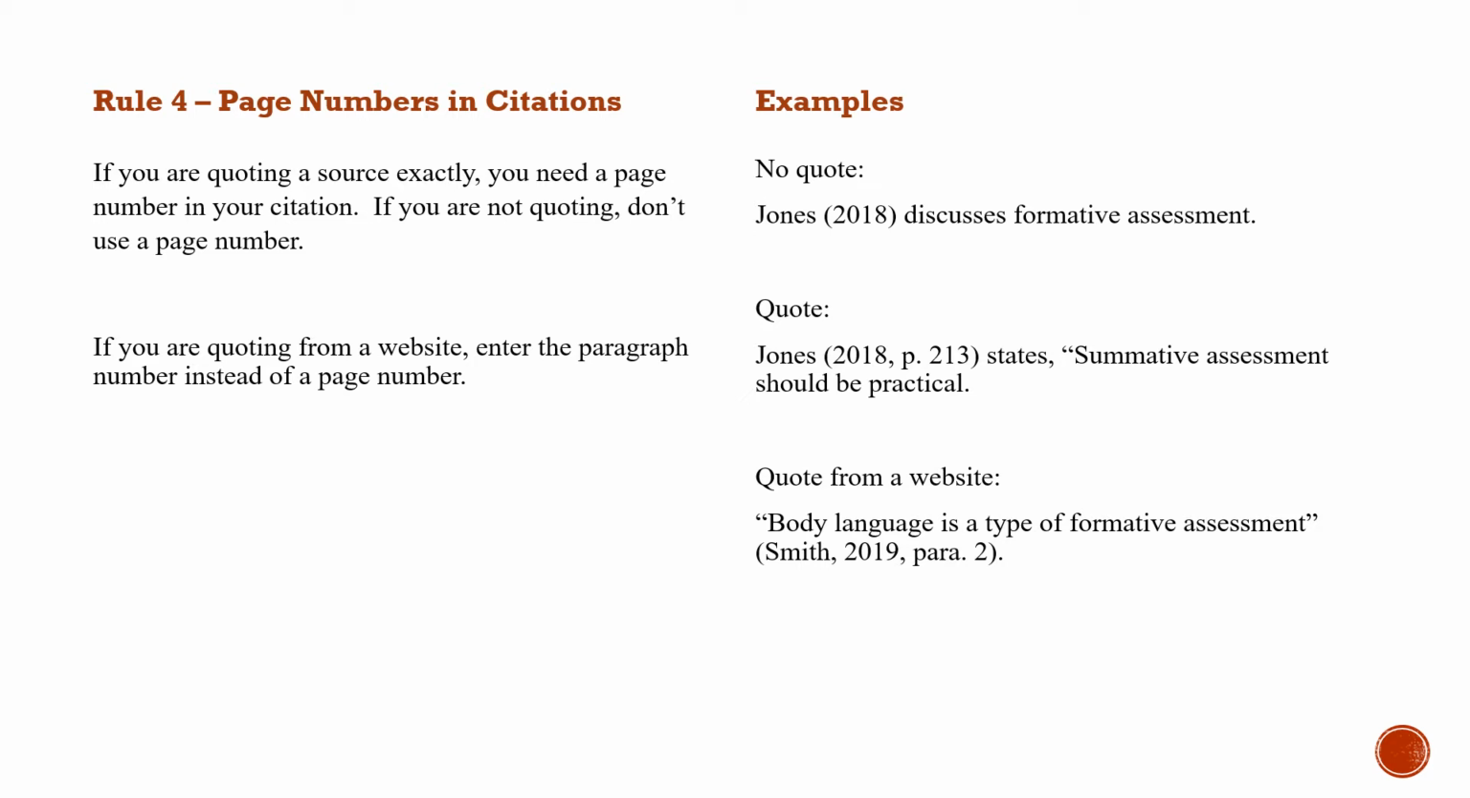However, look at the second one with the quote. Jones, 2018, page 213, states, "Summative assessment should be practical." Here we have a quote, so you need to put the page the quote is on. If you're quoting from a website, give the paragraph number instead of a page number. So for example, body language is a type of formative assessment. Smith, 2019, paragraph 2. That tells us this is a website and the quote is found in the second paragraph of the website.